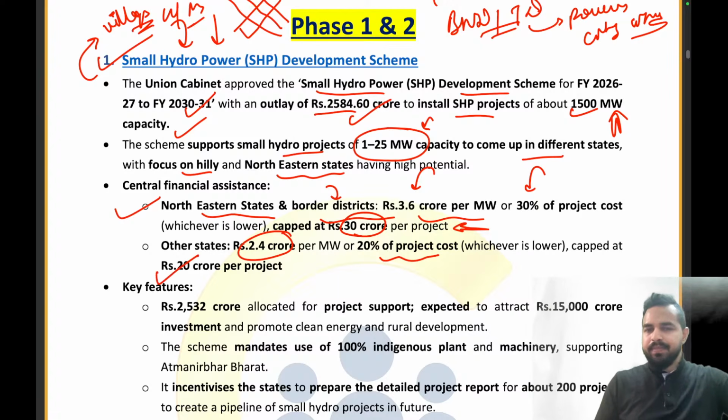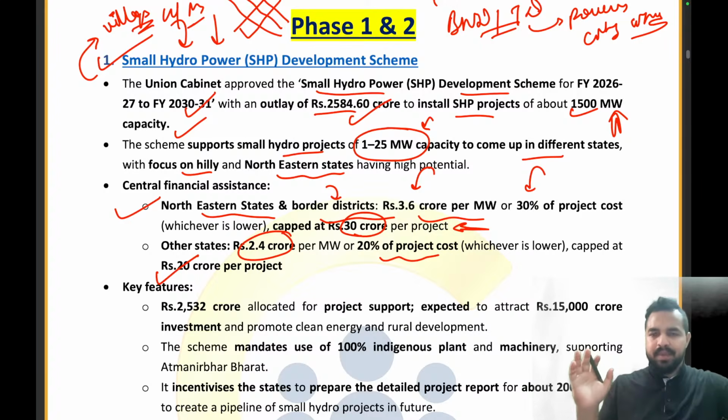So you can see here that in the northeastern states and the border districts, what is the amount? It is 3.6 crore per megawatt, right? And what is the maximum amount? We can have 30% of the project cost or 30 crore, whichever is lower. And then in the other states, it will be 2.4 crore. Why exactly are we providing more to the northeastern states and the border districts?